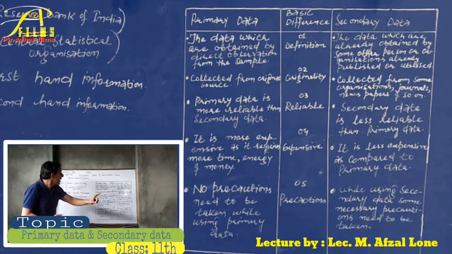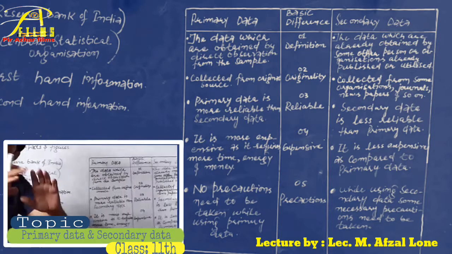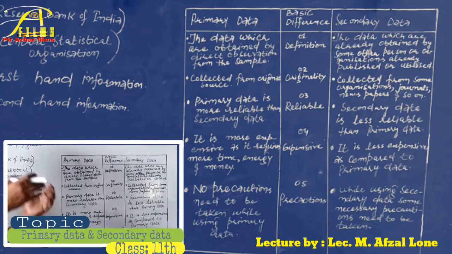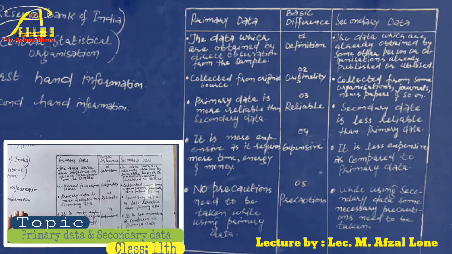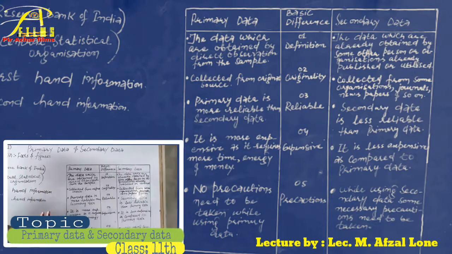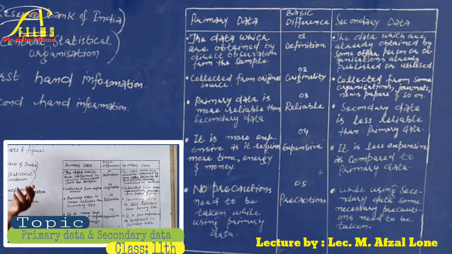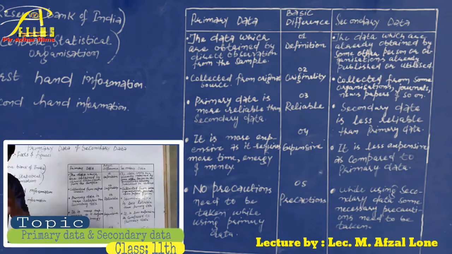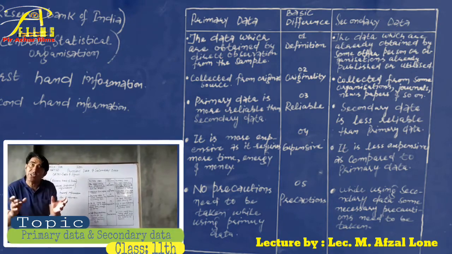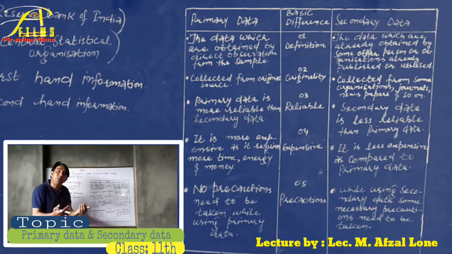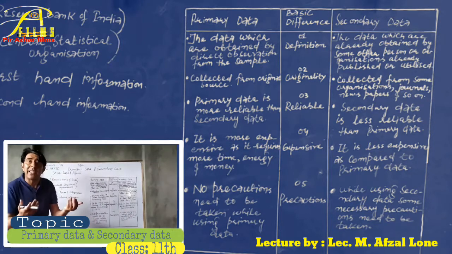The second point, originality. We are going to make the difference between the primary and the secondary data on the basis of originality. Primary data are collected from the original source, so they are more reliable, correct and accurate.